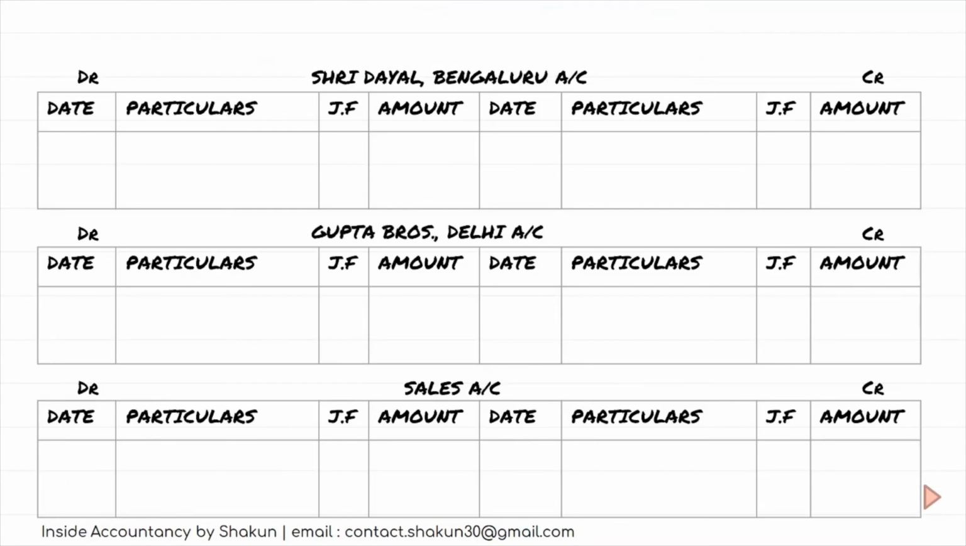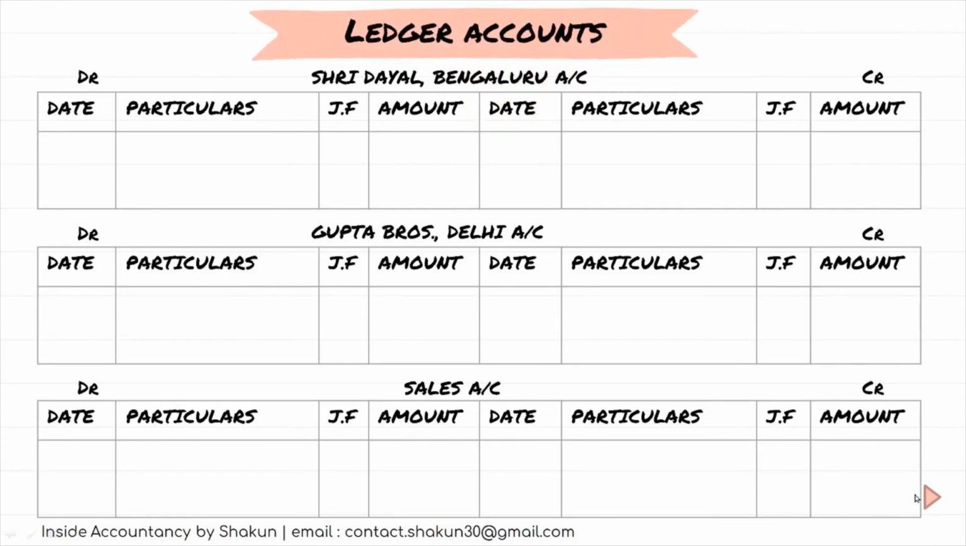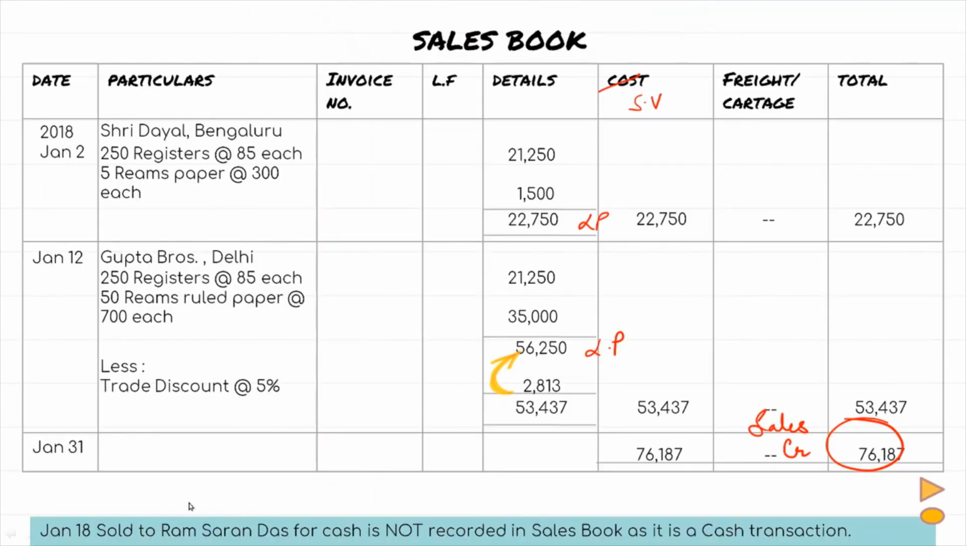Now let's talk about the ledger posting from the sales book. Now I'll take you back to the sales book. Let's have a look at our sales book. If you look at the sales book, can you see how many accounts are there? Yes, we have Sri Dayal Bangalore account and we have Gupta Brothers Delhi account. Now, sales always has a credit balance. That means in the sales account, the total will be mentioned on the credit side. But the accounts that are mentioned in the sales book will have a DR balance. So the posting will be made on the debit side in these respective accounts.